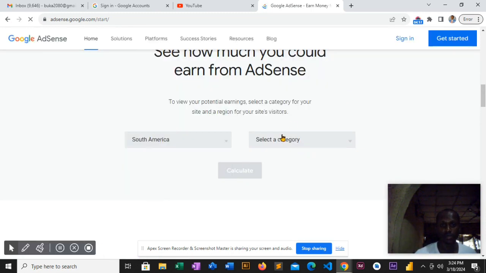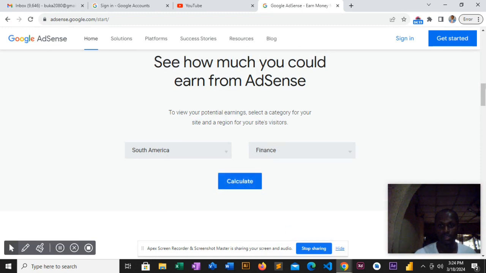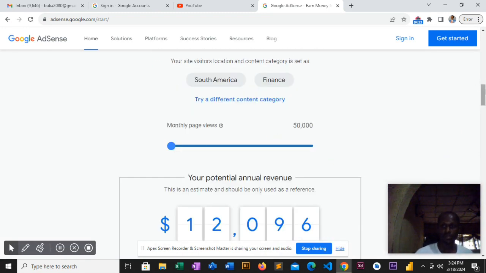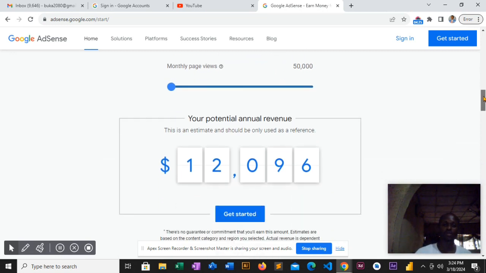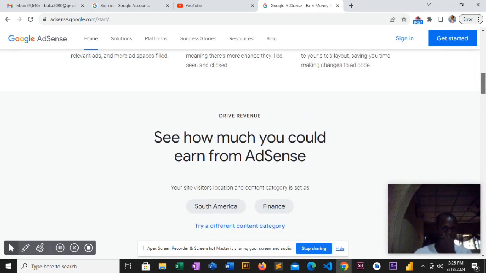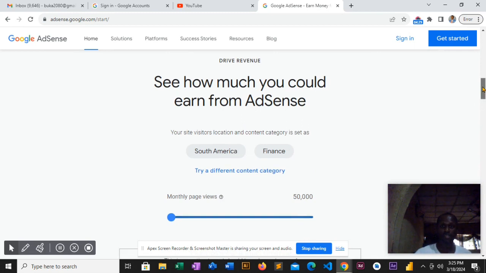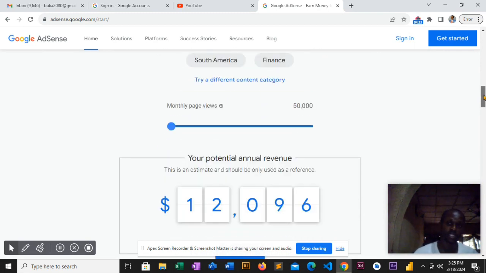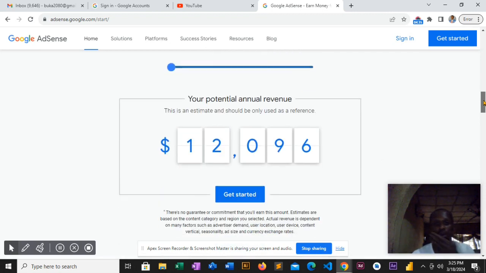Okay, let's see how much it will be for someone that is in South America. Okay, let's see North America first. North America first for finance is giving $19,278 for North America.